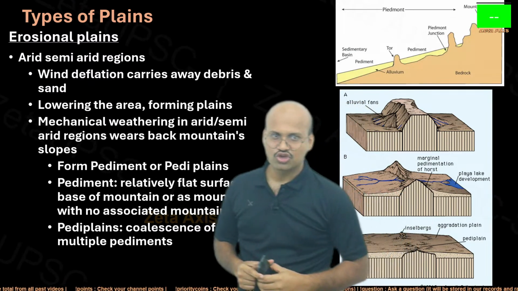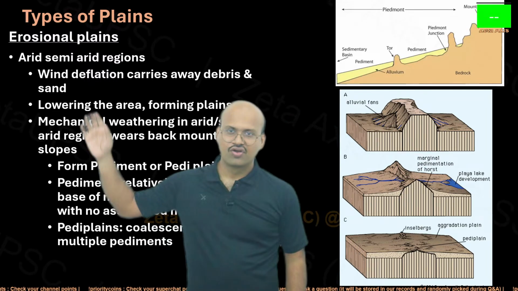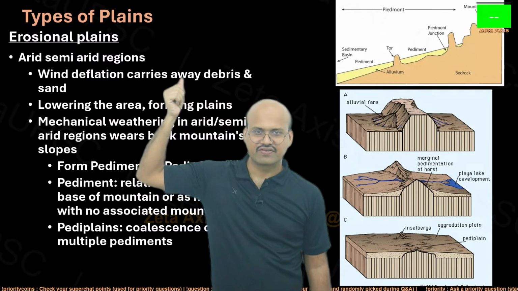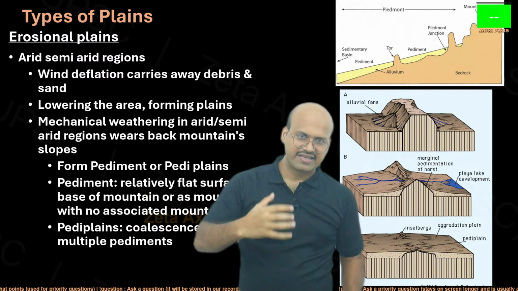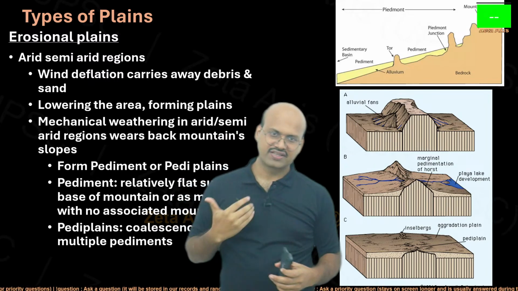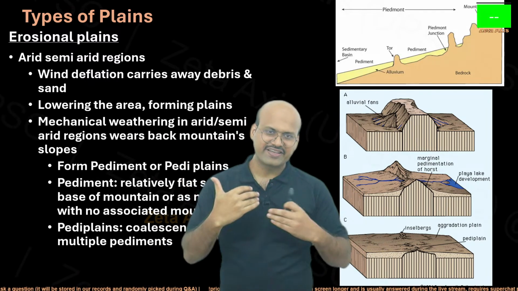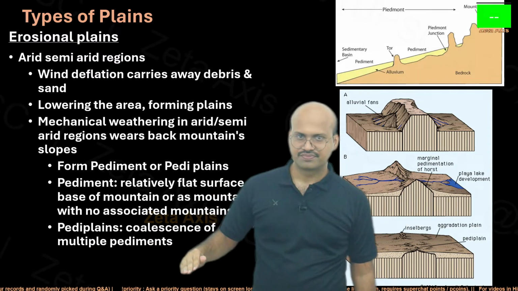Again, there are erosional plains which are formed in the arid regions. Here, wind is the main erosional agent. Wind deflation carries away debris and sand. So because of this wind, a deflated region could be formed where the sand has been carried away, lowering the area and forming the plains. Because sands have been carried away from a very vast region, a plain region could be formed.